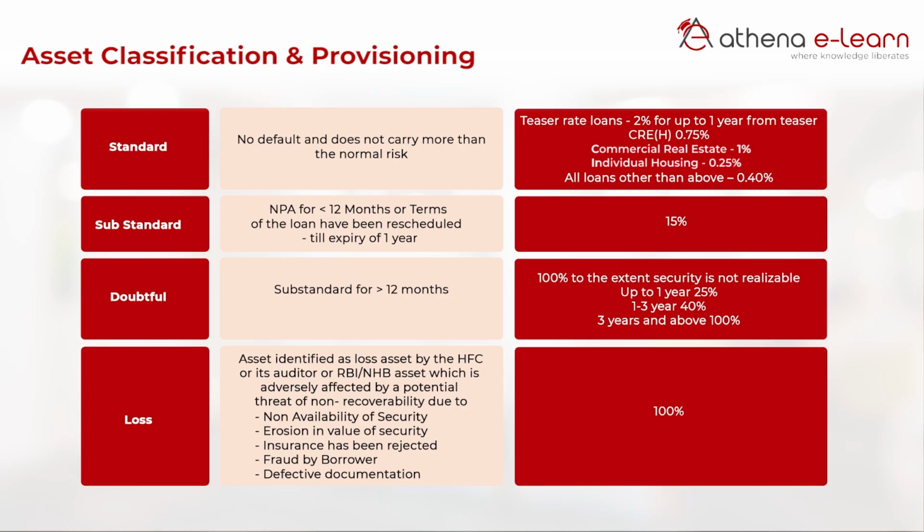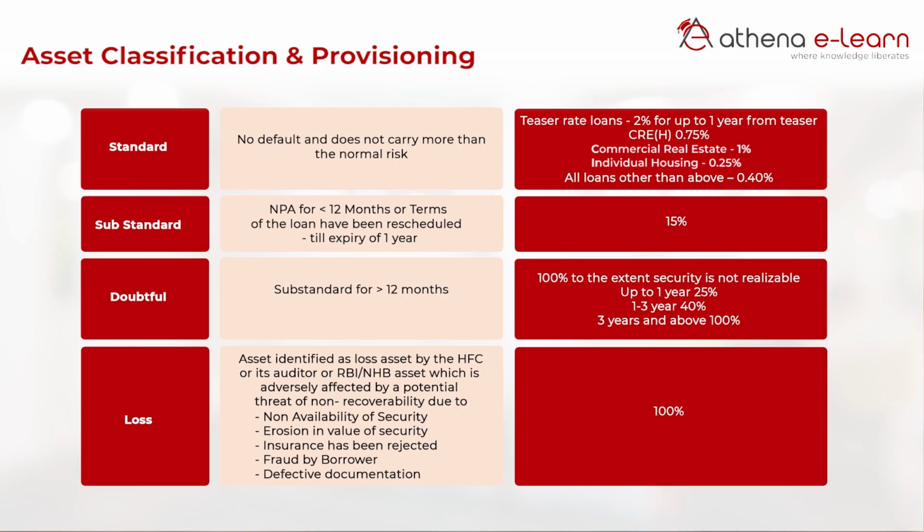Loss assets are basically those assets which the HFC or the auditor or the RBI during its inspection have come to a conclusion, looking at various other factors, that this loan is more or less written off and there are very minute chances of the money coming back.